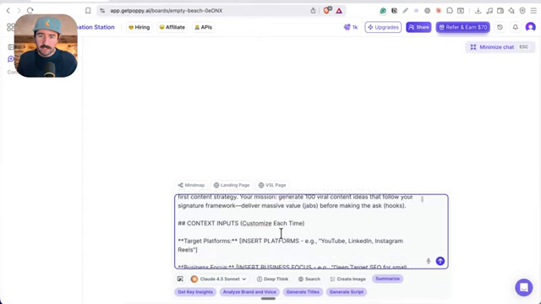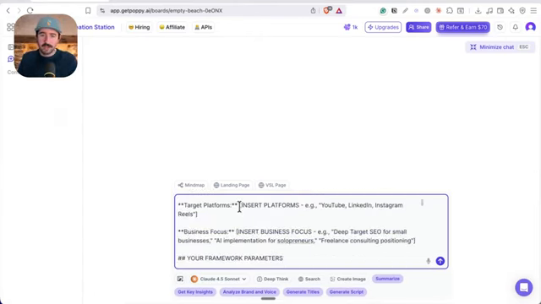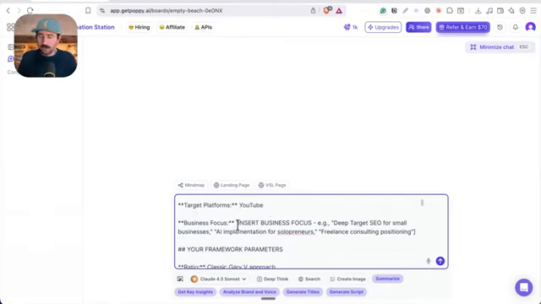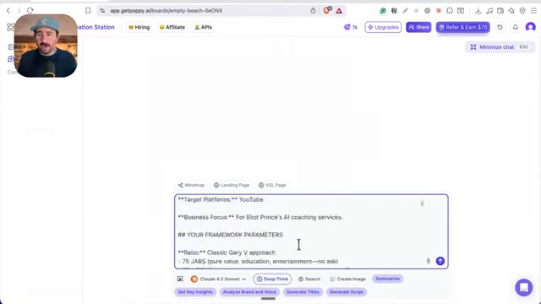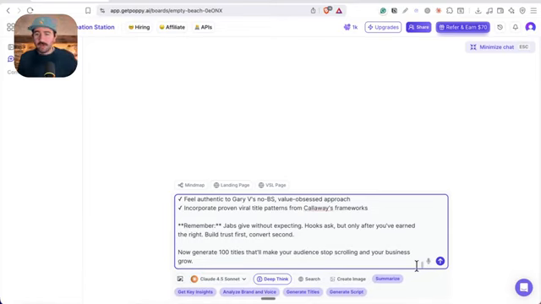Now at the top, we just need to customize this each time. So when you see these square brackets, we need to say target platforms. You can put whatever you like in here: LinkedIn, Instagram, TikTok, YouTube. For me, I'm going to say YouTube, keep it simple. You could do multiple platforms as well because it can highlight which piece of content is great for which platform. We're also going to say business focus again, just to give it a steer. That's it. We're ready to go with this mega prompt and all of these sources.